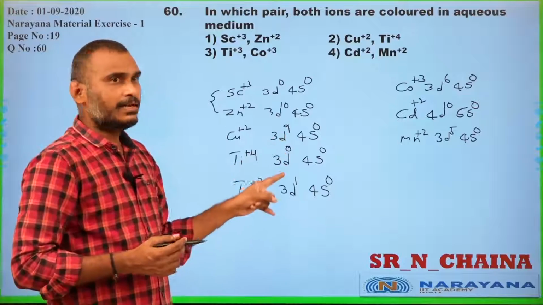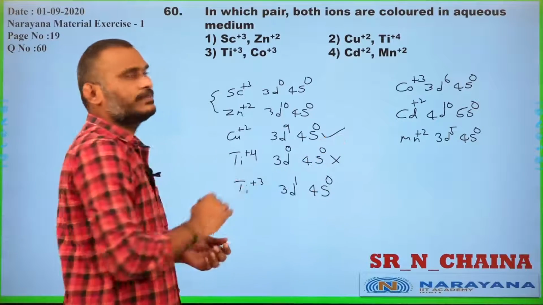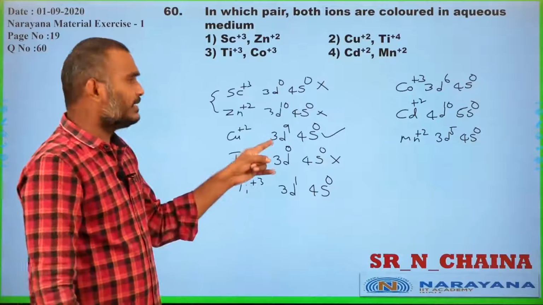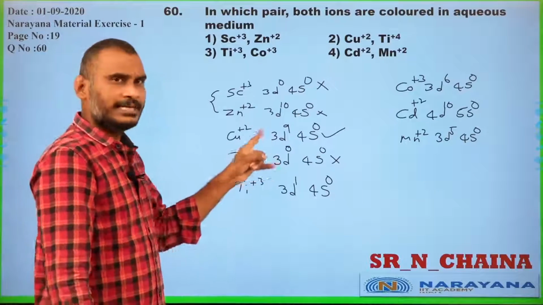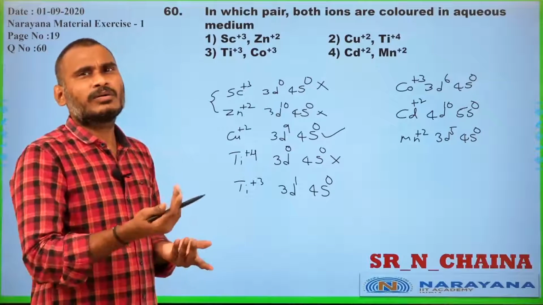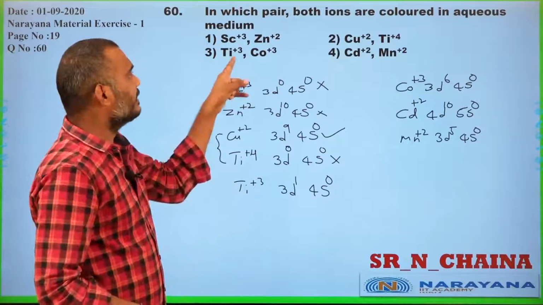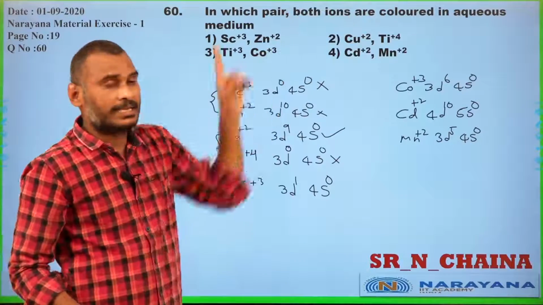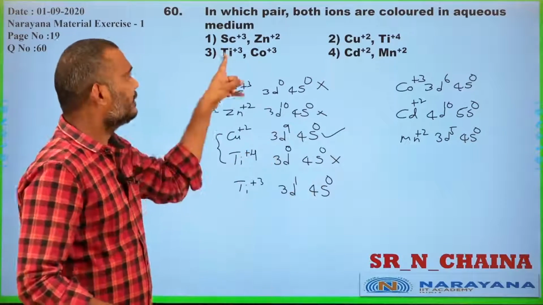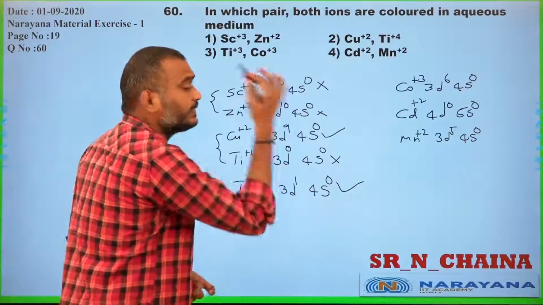One unpaired electron, no unpaired electron. It can exhibit the color, but it cannot exhibit the color. In this one, both cannot exhibit the color. Why, sir? One unpaired electron is there, so it exhibits color. Zero unpaired electrons means no dd transition. Here one ion is colored, another ion is not colored. Now titanium +3 has one unpaired electron, so it can exhibit the color.